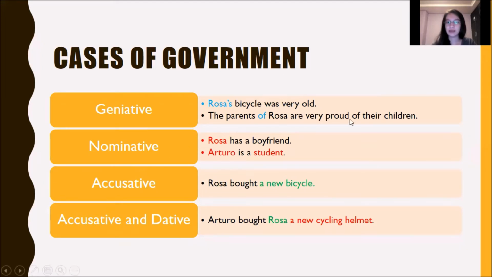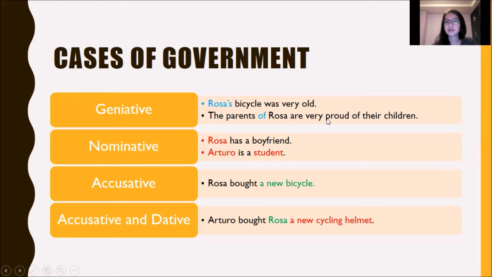In this first example, Rosa's bicycle was very old and the parents of Rosa are very proud of their children. We are talking about a genitive case because in the first example, it shows a possession or an ownership in the apostrophe S, Rosa's bicycle. So we use the apostrophe to show possession. We are talking about that the bicycle is of Rosa. So this is a genitive case.